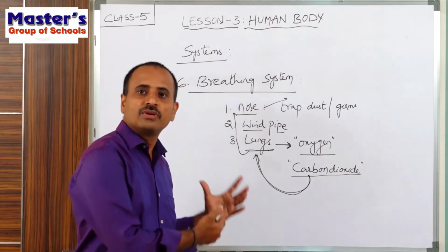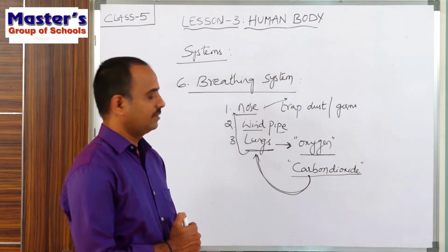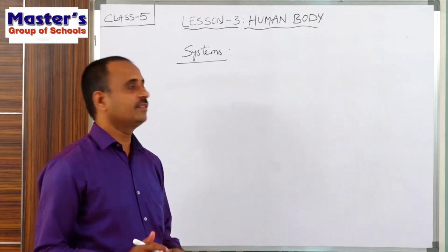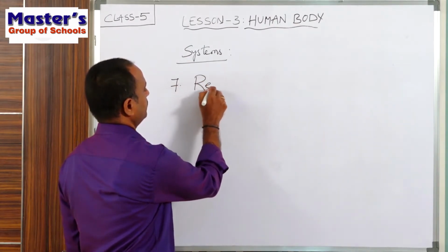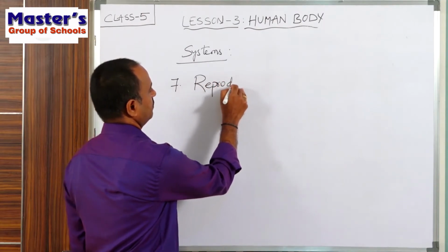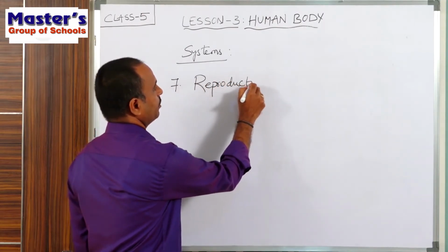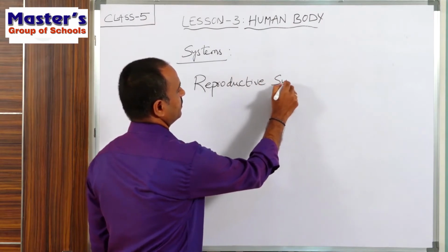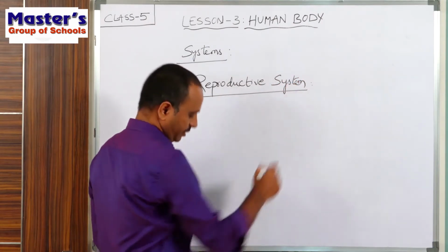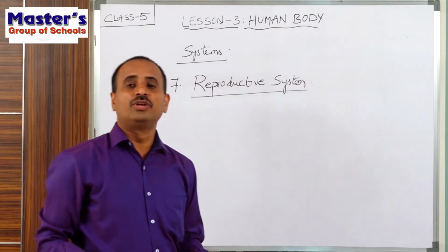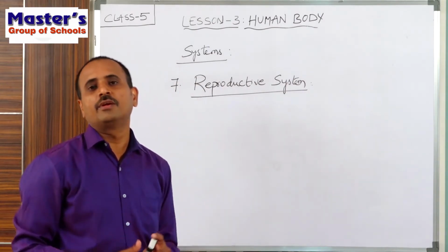Now let us go to the next system in our body. Children, the next system is the reproductive system. Reproductive system, children. Do you know what reproduction is?